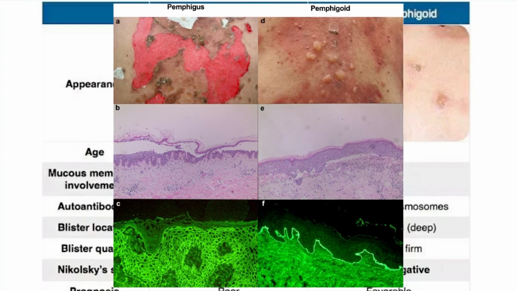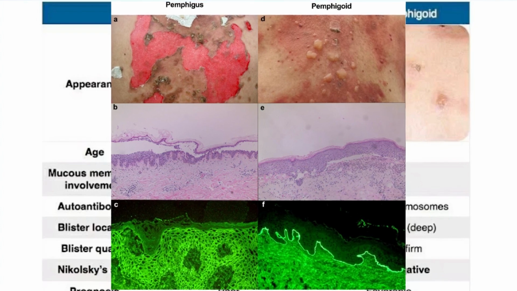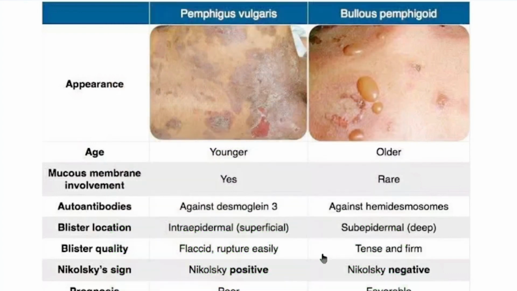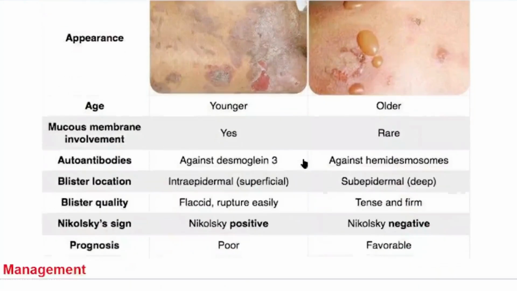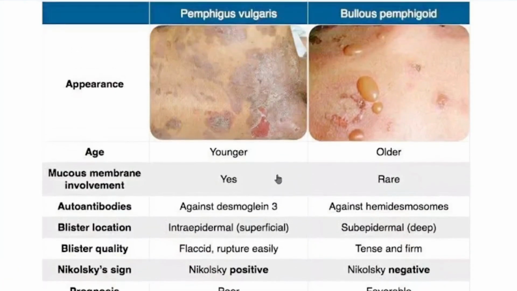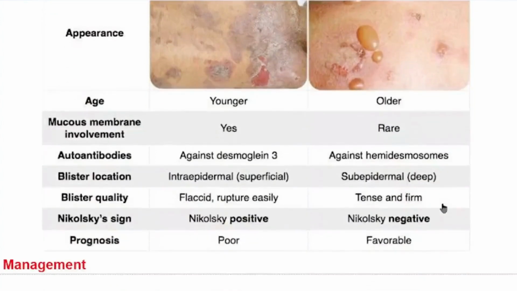Nikolsky sign is positive in Pemphigus vulgaris, but in Bullous Pemphigoid, Nikolsky sign is negative. Okay, prognosis in Pemphigus vulgaris unfortunately is poor, but in Bullous Pemphigoid we have a favorable prognosis.